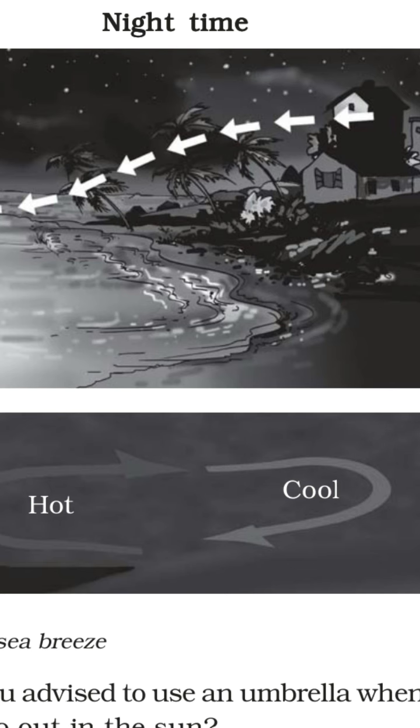It usually takes place during night time. Air is moving from a high pressure area to a low pressure area. During night time, the land will have a high pressure area, and the sea air will have a low pressure area. So from land to the sea, cool air will be moving, and that phenomenon is called land breeze.